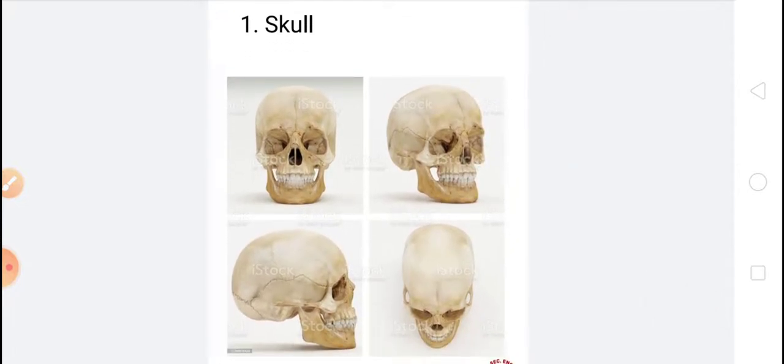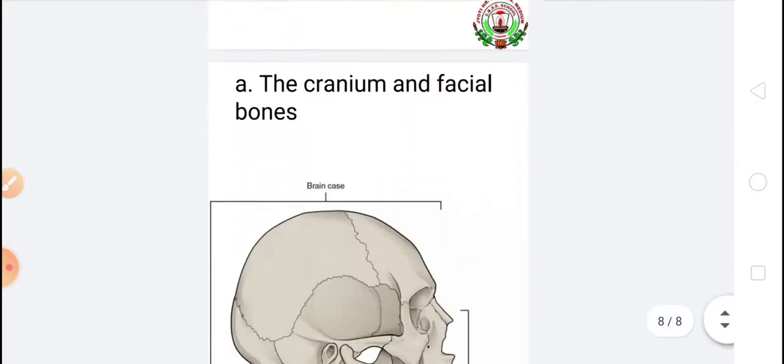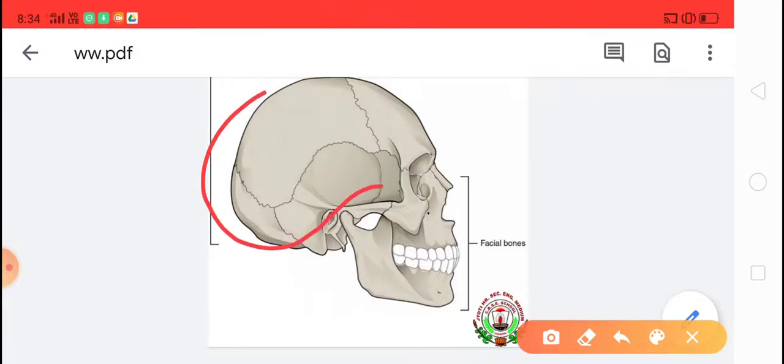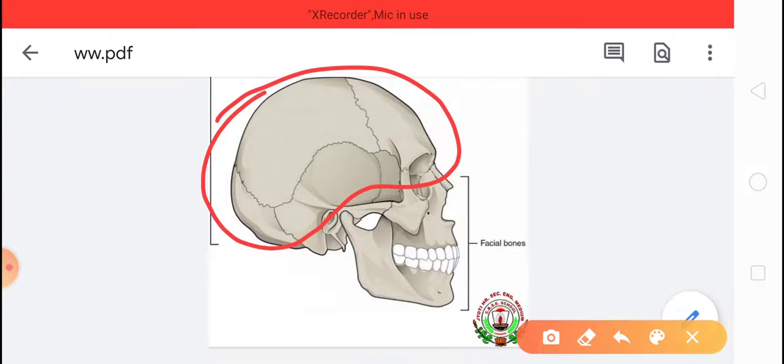You can see this is the skull, and the skull is the heaviest part of the body. It has two main parts. The first part is the cranium, and the other part is the facial bones.